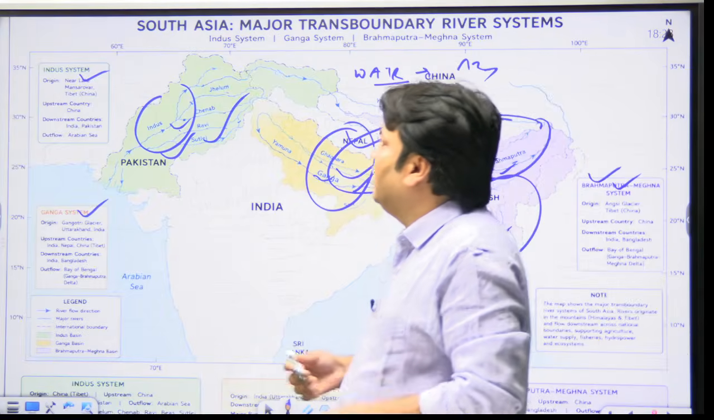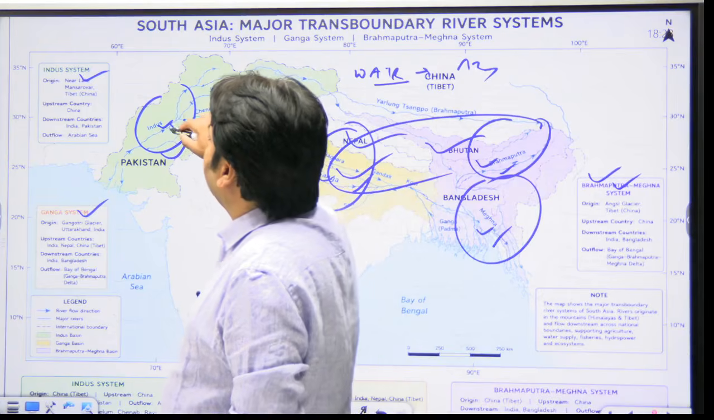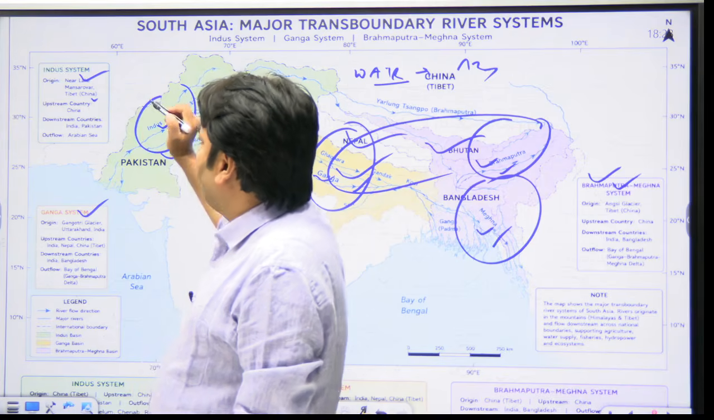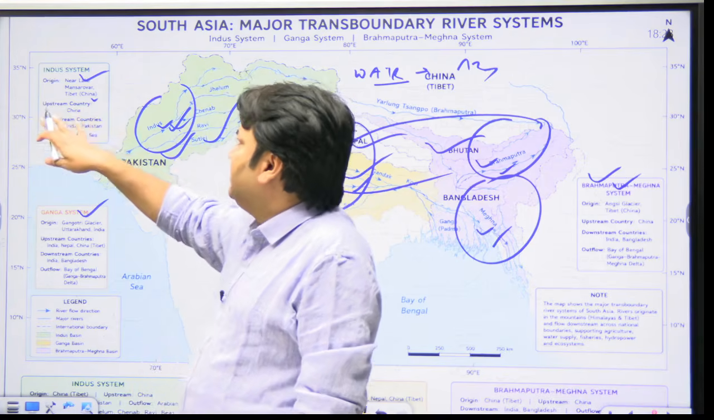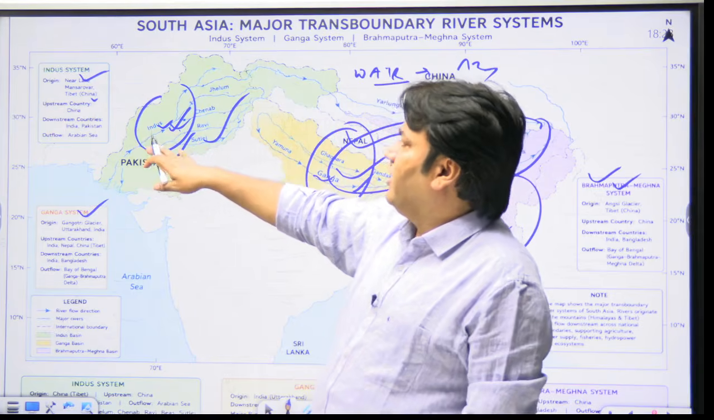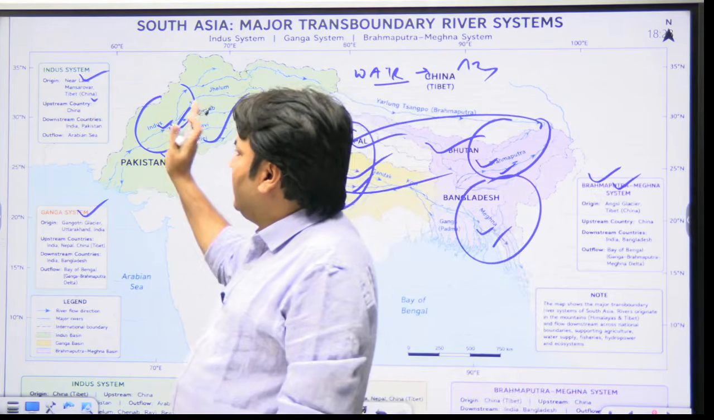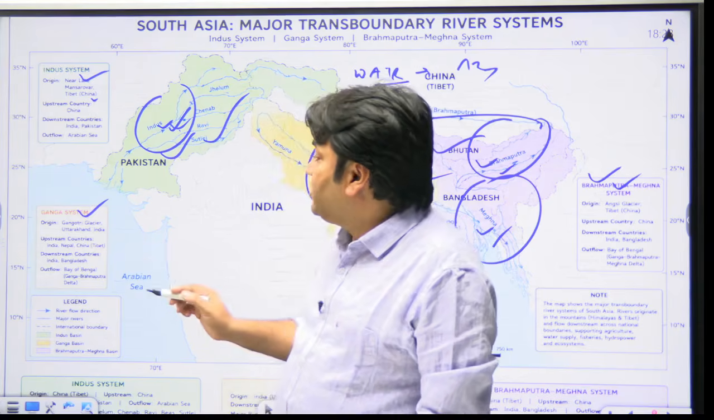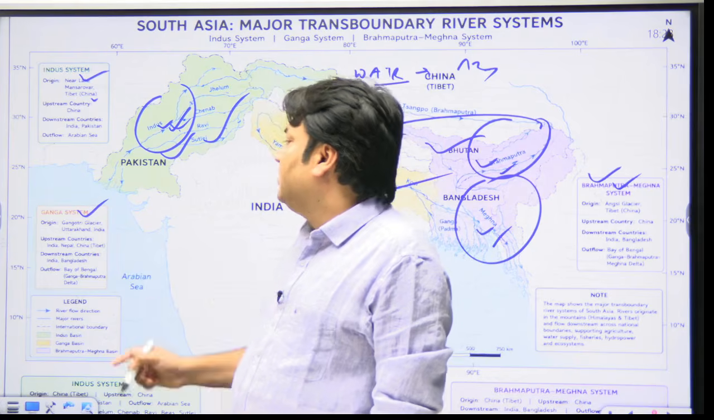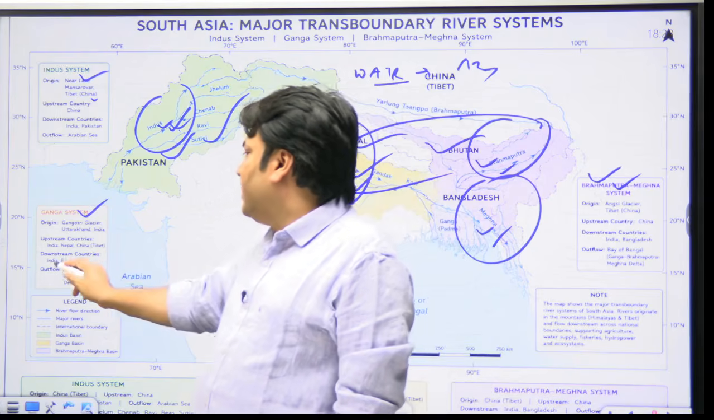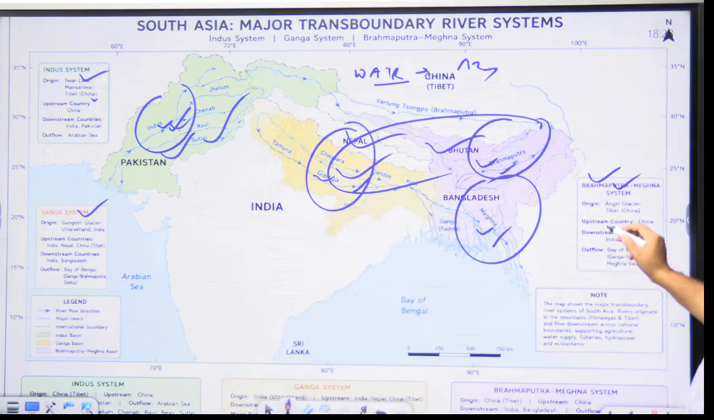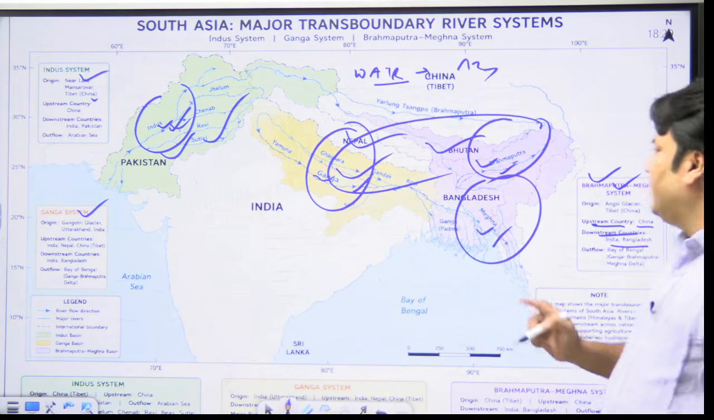For example, when we talk with respect to Indus system, the upstream country is China, because the origin is near Lake Mansarovar, Tibet, China. Downstream countries are India and Pakistan. With respect to Ganga system, we see the upstream countries are India, Nepal, Tibet, China. Downstream countries are India, Bangladesh. With respect to Brahmaputra Meghna system, we see the upstream country is China and the downstream countries are India and Bangladesh.